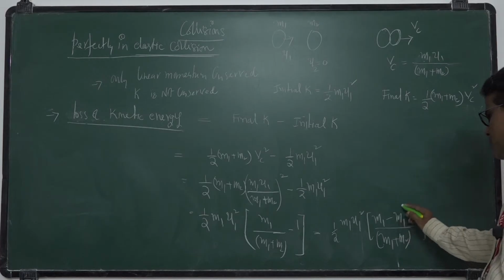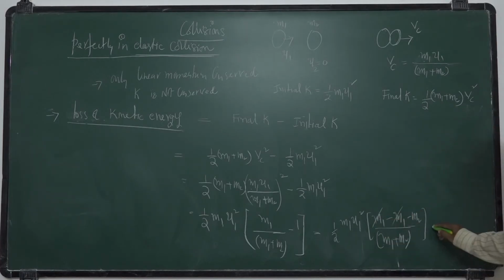Okay. This plus 1 minus 1 gets cancelled. So what you will get? Half m1 m2 minus u1 square by m1 plus m2. Okay. This is the answer. So minus indicates loss. Okay. Clear? This will be loss of energy.